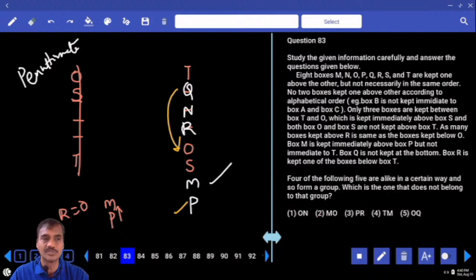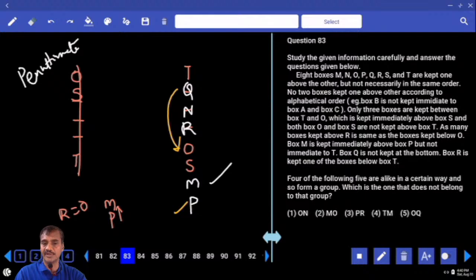And odd one out. O and N, there is exactly one. M and O, there is exactly 1. P and R, there are 3. T and M, S. Then we need to check for other logic apart from this.